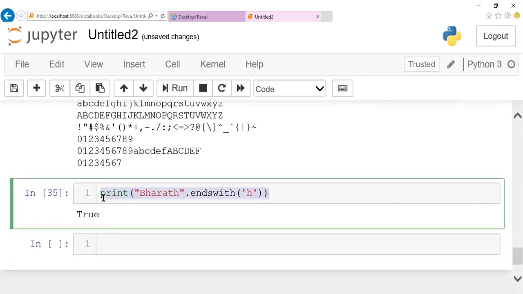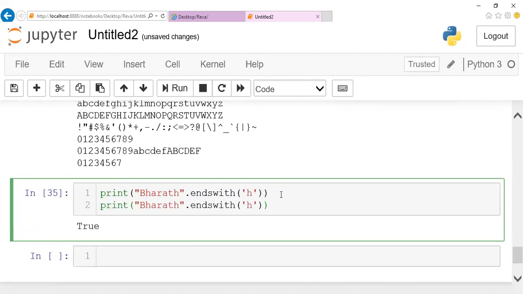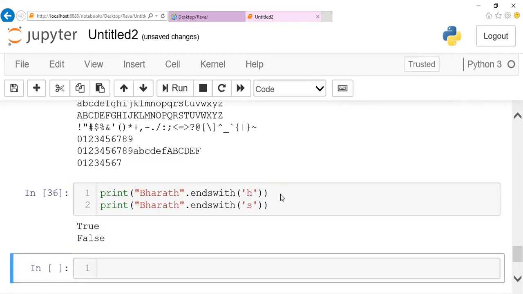In case I give any other character, since our given string is Bharat, if I give any other character that it doesn't end with, it will give you false. So this is the purpose of endswith. It is used for checking whether the string ends with a particular character or not. And next, if you want to find the starting character, then I can go ahead with startswith.